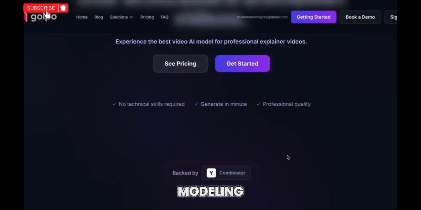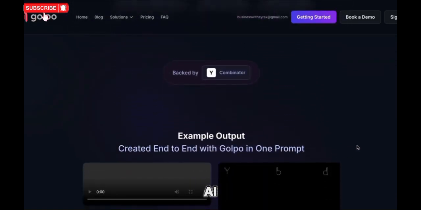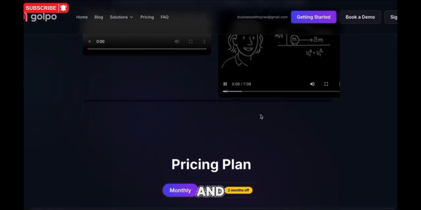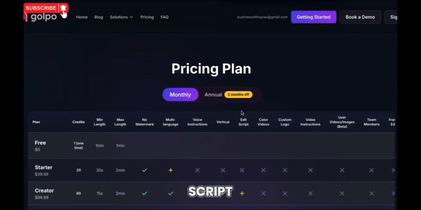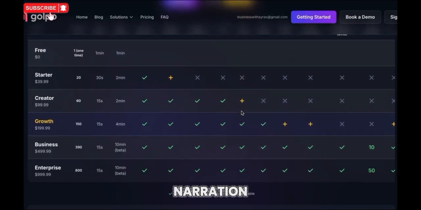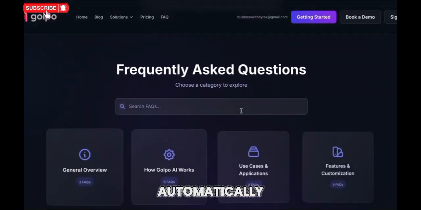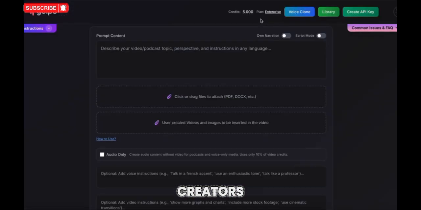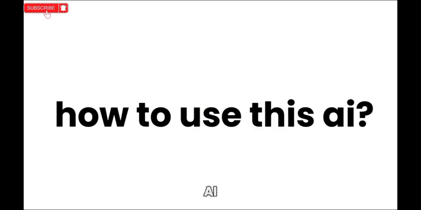The channel we're modeling uses an AI tool called Gulpo AI. It's a whiteboard-style video generator used by creators, companies, and even schools. It writes the script, generates the visuals, adds narration, and edits everything automatically. Yes, all of it. It's not fully free, but the growth plan is perfect for creators. You get enough credits to create multiple long-form videos every month. In minutes. How to use Gulpo AI, quick walkthrough.